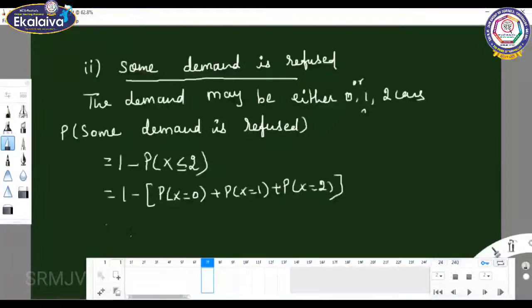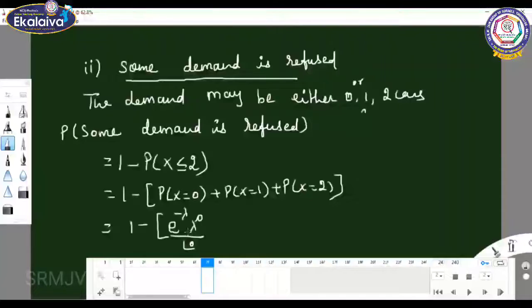So 1 minus e power minus lambda, lambda power 0 by 0 factorial, and the lambda value is 1.5.